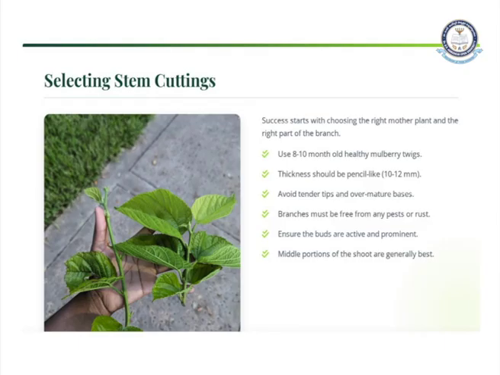We have to avoid the tips, and avoid the over mature bases, because the branch must be free from any pest. That branch should not have been treated with any fertilizers or something like that. You have to ensure that the buds are active and also prominent. Then we choose the middle portion of the shoots, which is best for the stem cutting process.